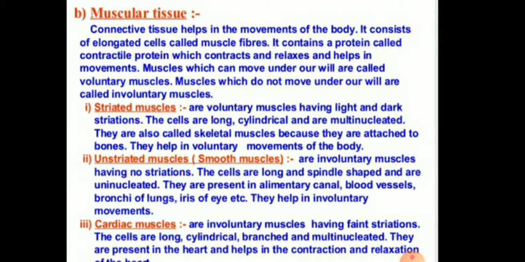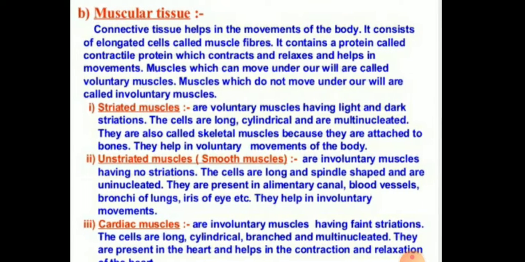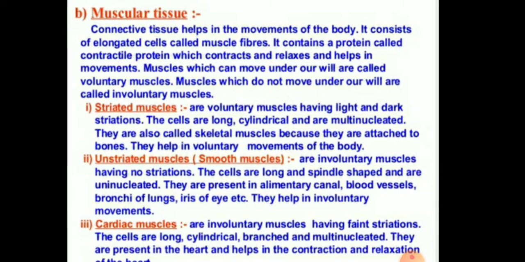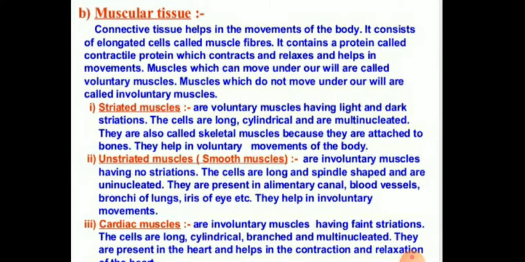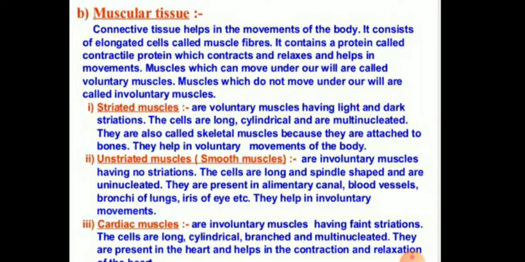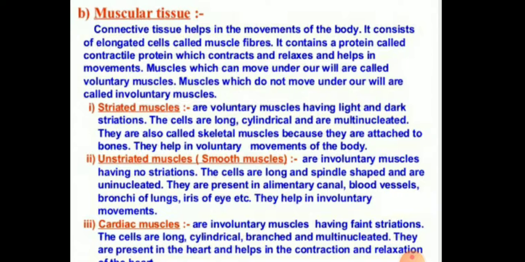The second type of muscular tissue is the unstriated muscles, or we can say the smooth muscles. Because the strips of light and dark color are absent, it is called smooth muscle. They are involuntary muscles having no striations, and the cells are long, spindle shaped and uninucleate, meaning only a single nucleus is present. They are present in the alimentary canal, blood vessels, bronchi of the lungs, iris of the eyes, etc. They help in involuntary movement.